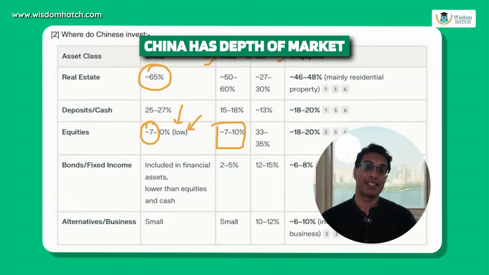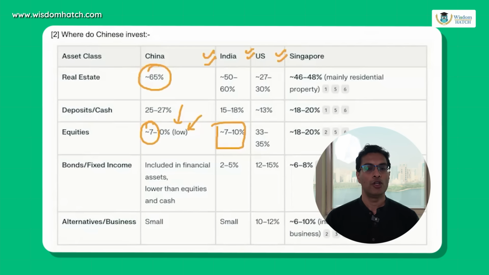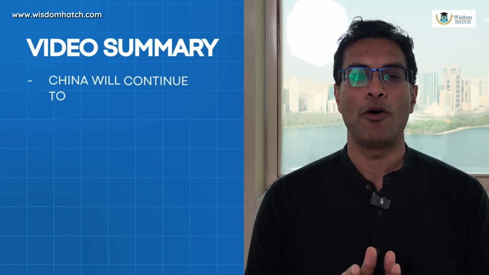They have something called depth of market. For example, in the US, if you have to go and pick 50 good companies that you can buy, you can easily do it. But you can't possibly do that in India that easily, because India's market depth is not that much. So this comparison of 7 to 10% adoption in India versus China is not really apples to apples, because in India's case, the hope is that as our economy grows, our markets will become deeper, right? Like the US.